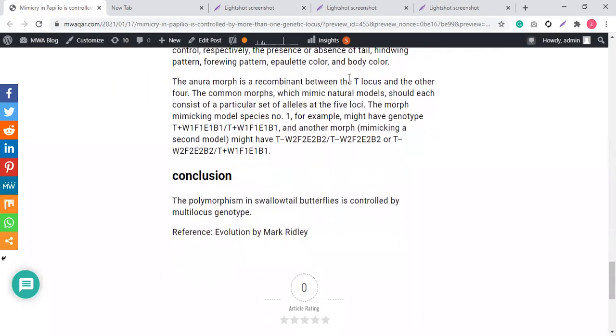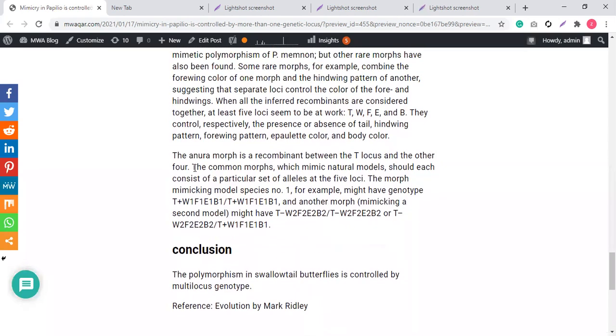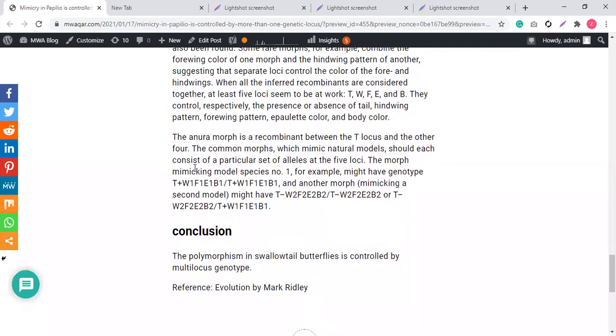The A. neuron morph is a recombinant between the T locus and the other four. So the other four are also involved: T, W, F, E, and B. If you wonder whether A. neuron is controlled by 2 loci, no, A. neuron is also controlled by the 5 loci. Their wings and all their features are controlled by the 5 loci. The tail locus, T locus, and the other four are also present.